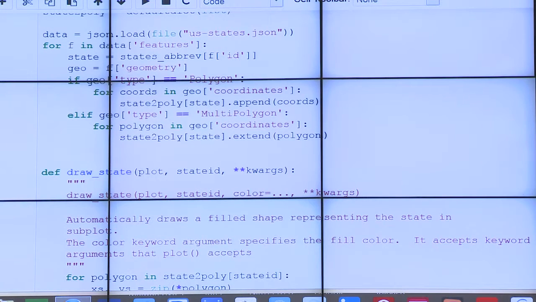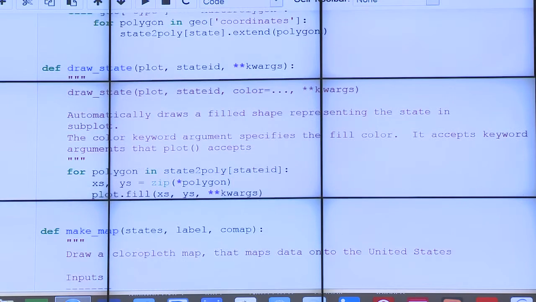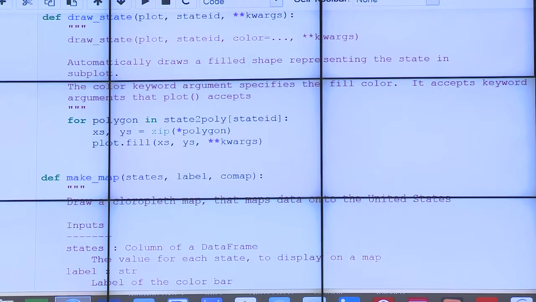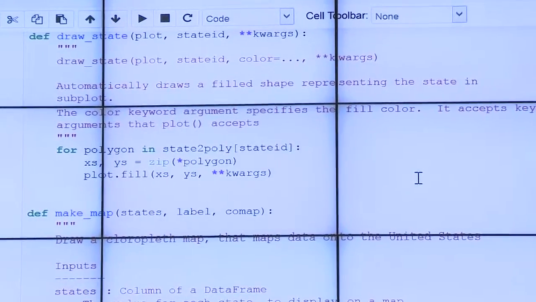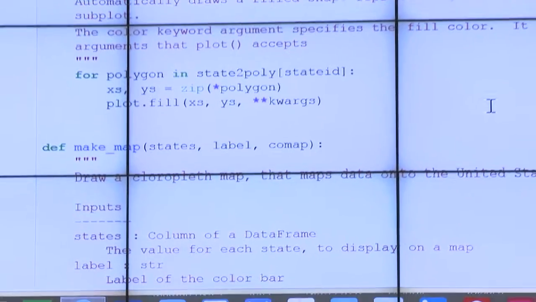And the JSON file is in the same folder as the map files are located. That's JSON. And then we have a function here called drawState, which draws the states. And right below this, there's a function called makeMap. We added a color feature to the makeMap.